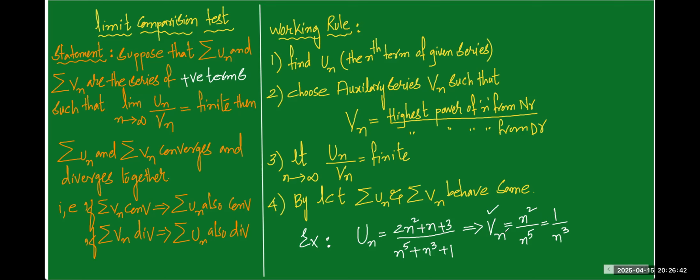And the most important thing is, if your Vn is wrong, your Un is wrong. Means whether your question is converging or diverging, whatever is happening depends on Vn. So choosing Vn is very important. If your choosing process is wrong, then your answer may be wrong. So be careful when choosing the Vn value.